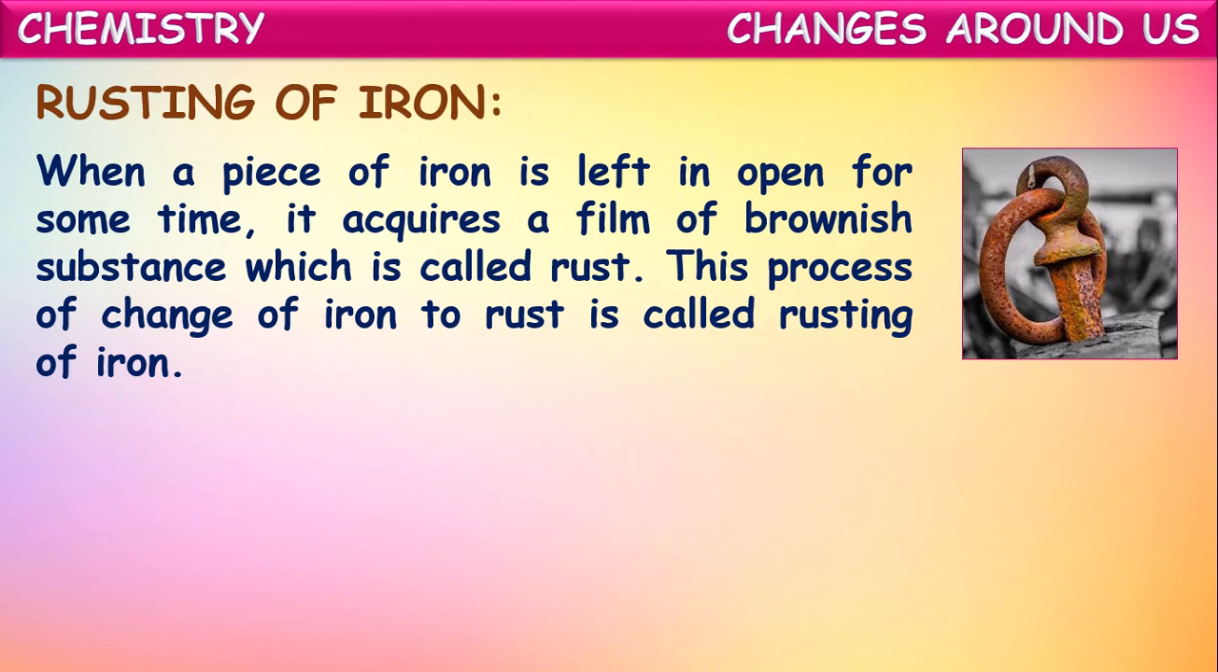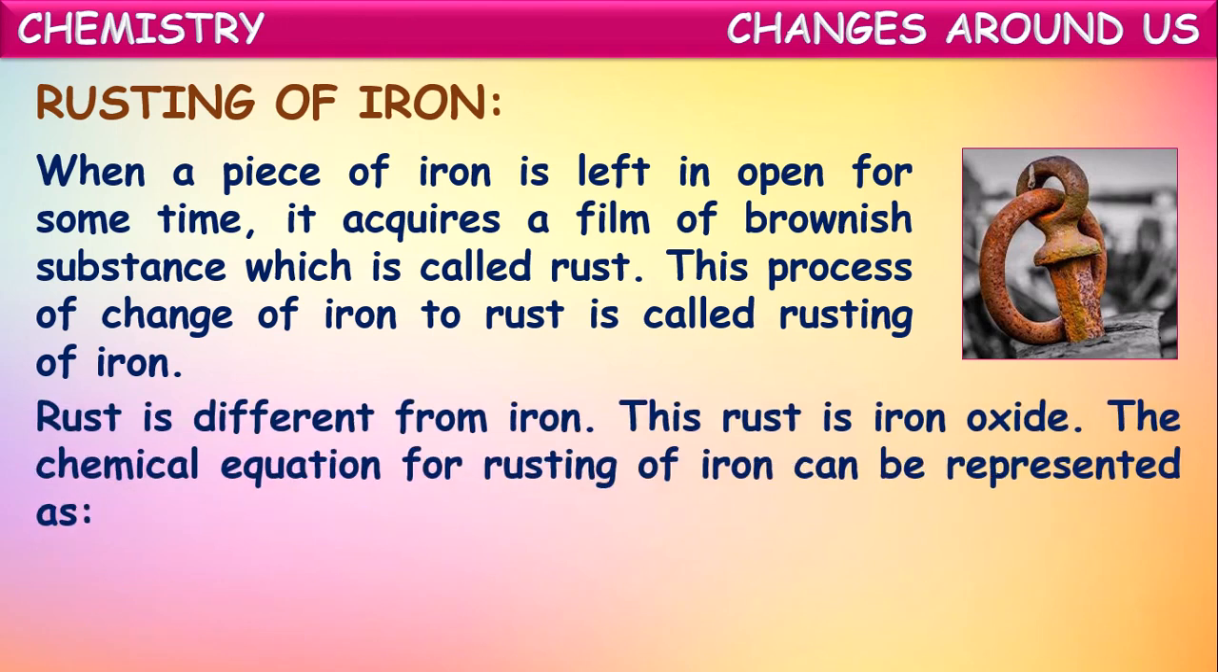This is because iron reacts with atmospheric oxygen and forms iron oxide. That formed iron oxide is commonly called rust. So this process is called rusting of iron. Rust is different from iron because iron combines with atmospheric oxygen and forms iron oxide. So rust here is iron oxide. That is why it is different from iron. The properties of iron and iron oxide will be different.